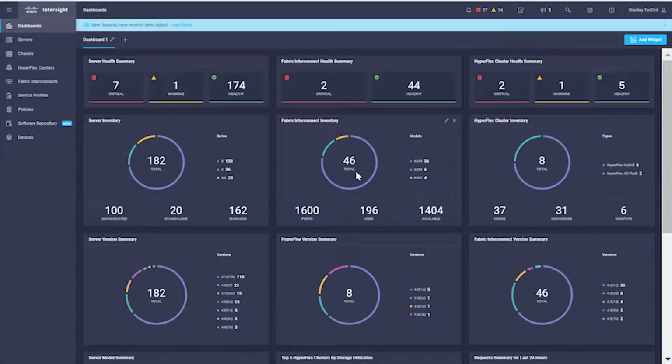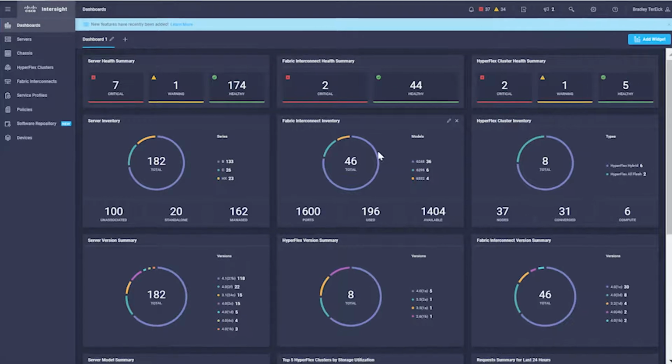Because I'm in a read-only mode, I will not be able to make configuration changes, do things like push firmware and those types of things through this environment. So I logged in, and I'm immediately presented with this dashboard that's showing me a whole bunch of widgets that display information about my environment. And it's broken down in various formats depending on the widget that I've selected.